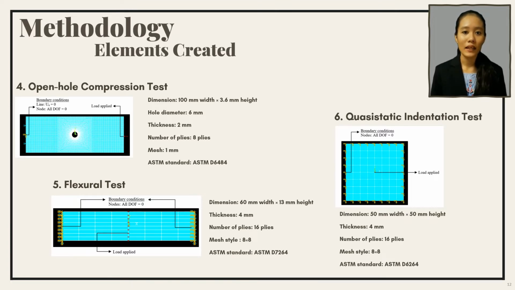For flexural test, the modeling size is 60 mm width with 13 mm height, while for the quasi-static indentation test, the dimension is 50 mm width and 50 mm height. The number of plies of the models for flexural and quasi-static indentation tests are 16 plies with total thickness of 4 mm and the meshing size is quadrilateral 8x8.